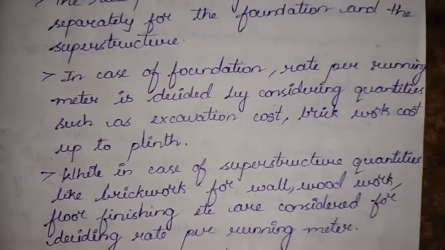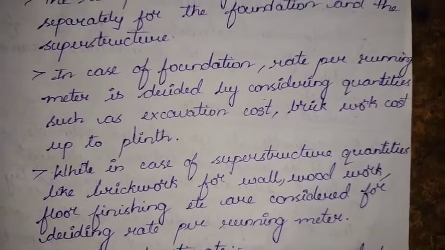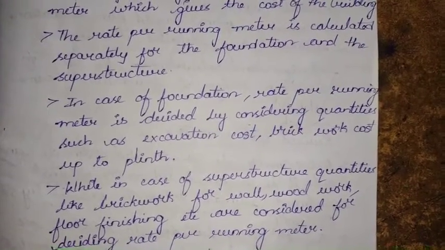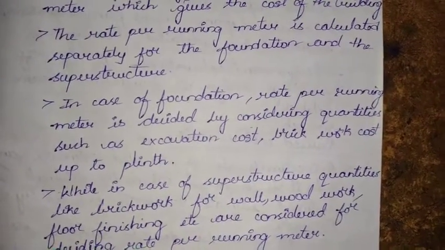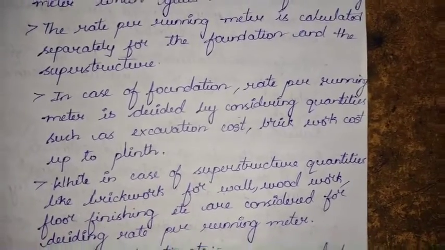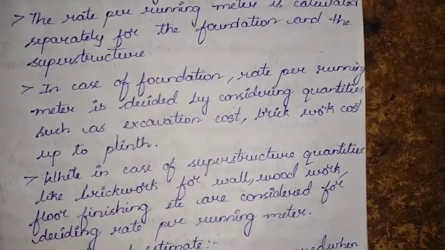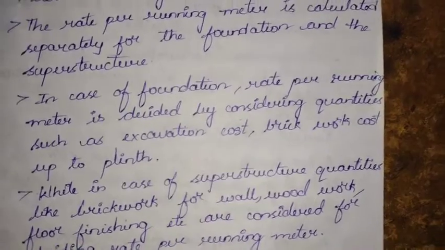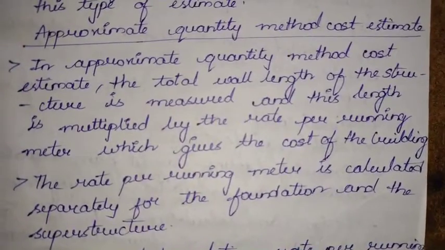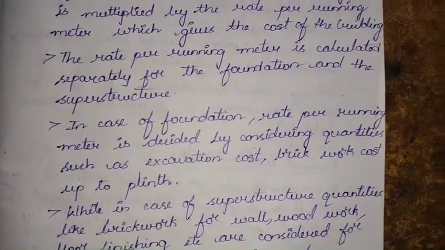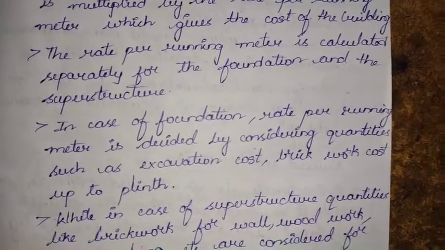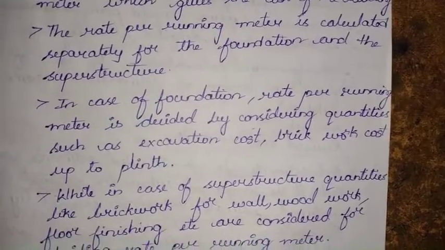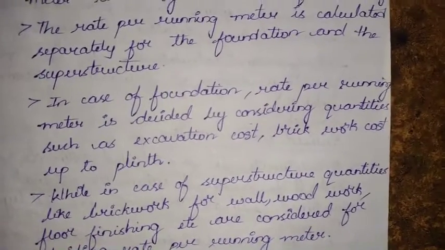So, we have completed the first 4 types of estimates in this video. That is preliminary, approximate, abstract or rough cost estimate, first one. Second one is the plinth area estimate. Third one is the cube rate estimate or cubical content estimate. Fourth one is approximate quantity method estimate, that is the one we have just discussed. Okay? In the next video, we will be discussing the other 4 types. Additionally, we also have one type of estimate which is not mentioned initially, but I will also be discussing that in the next video.